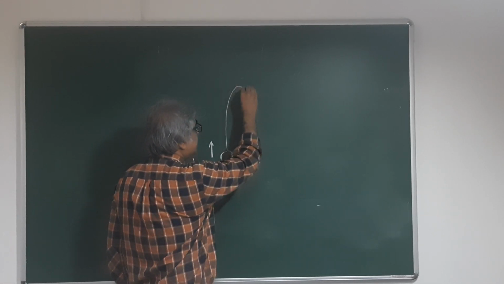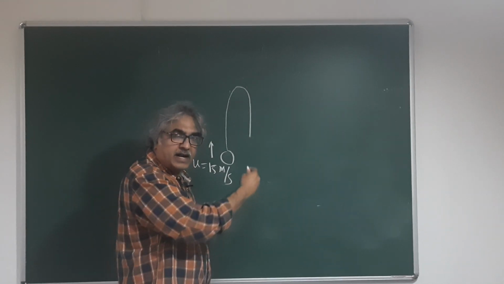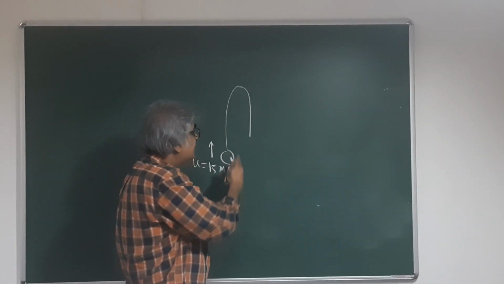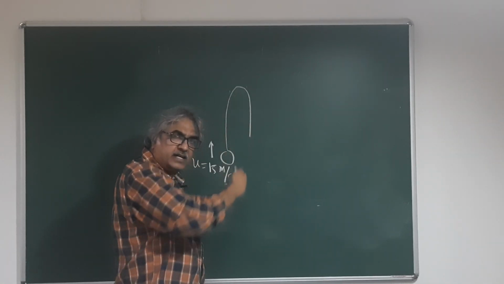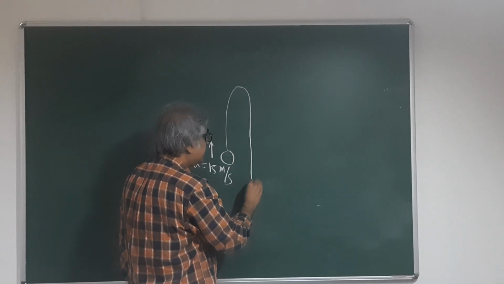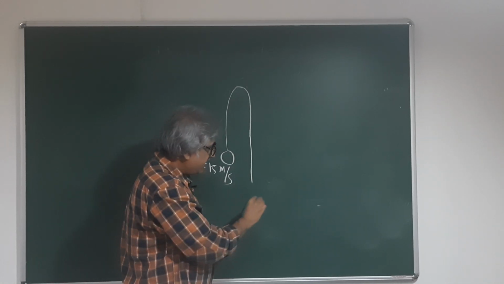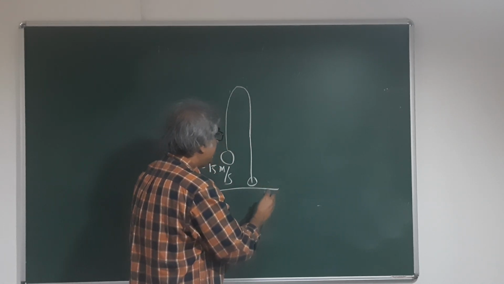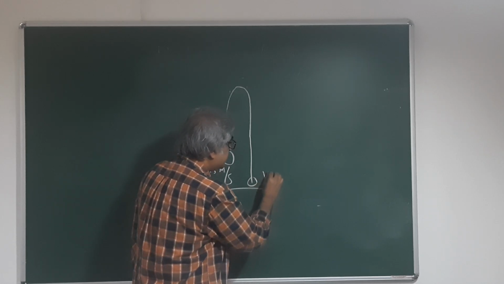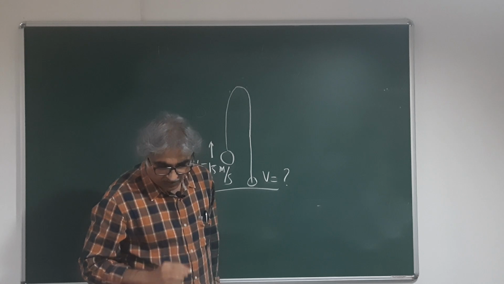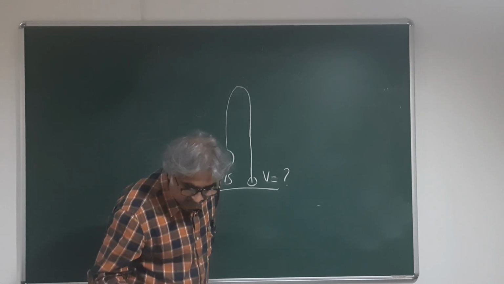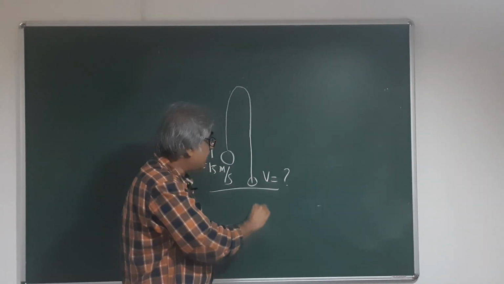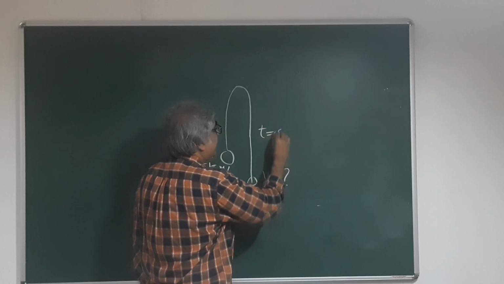This ball goes up, it comes down. We are considering a straight line, but I have to show some distance, otherwise it's difficult to show in the same line, so think about it as a straight line. It's coming down, and here it is reaching the ground, and the velocity is to be found out. Let's say the time for all this travel, it moved up, and ultimately landed on the ground, is 5 seconds.